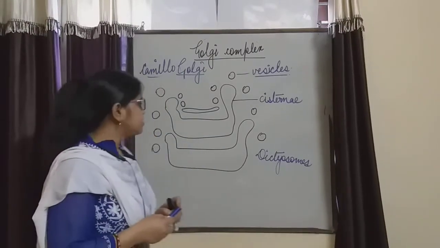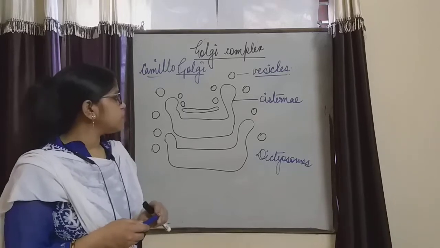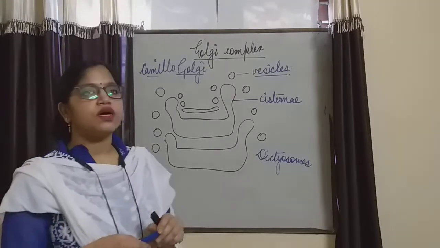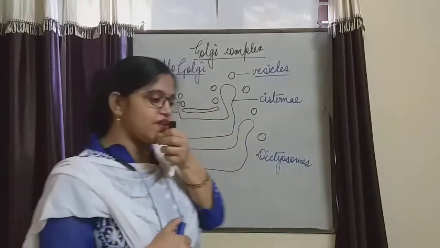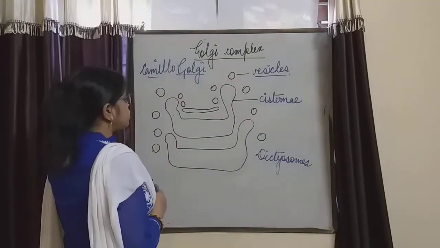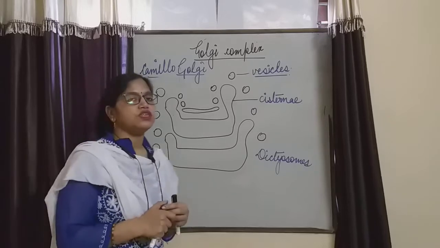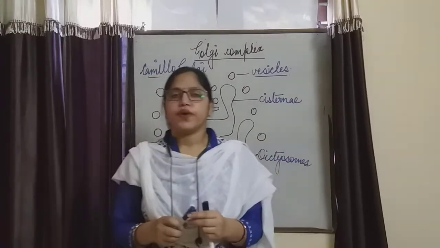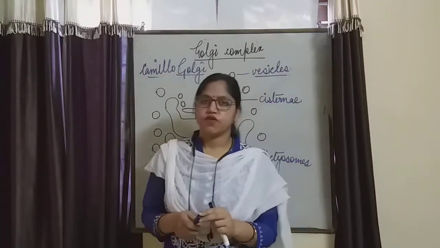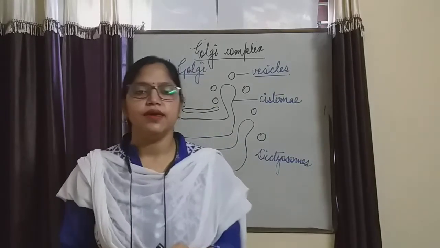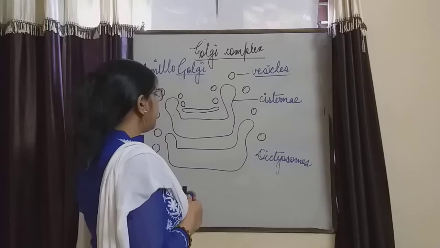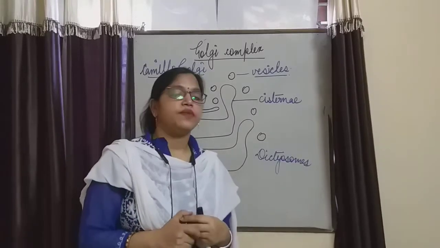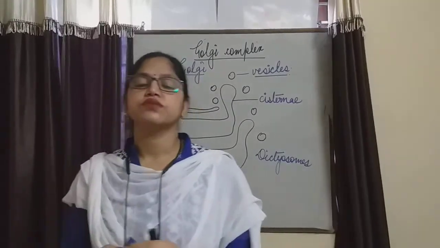So, what is the function of the Golgi complex? To transport the material, to secrete the material, to form the vesicles. So it is the function of Golgi apparatus. A question will come: what is the transporting organelle? That is known as Golgi apparatus. Okay, this is all about the Golgi apparatus and the chloroplast.